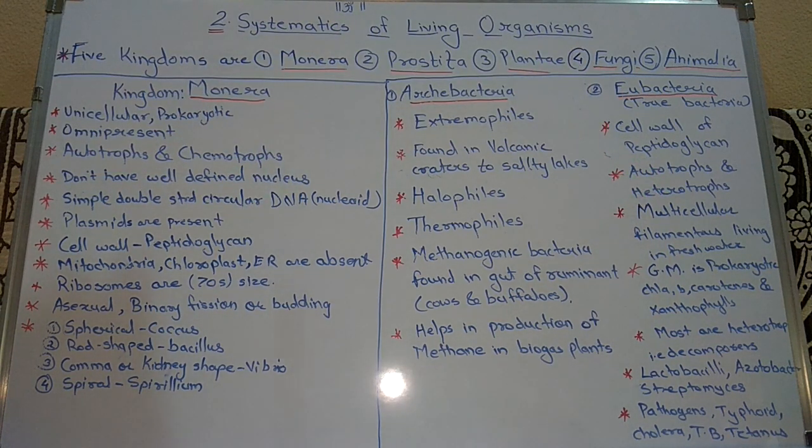In eubacteria we also see autotrophs and heterotrophs. The autotrophs can be photosynthetic, like Chlorobium, which is a green sulfur bacteria, and chemosynthetic, like sulfur bacteria. Then the next character: they are multicellular filamentous forms.